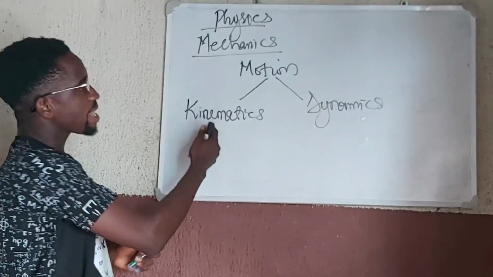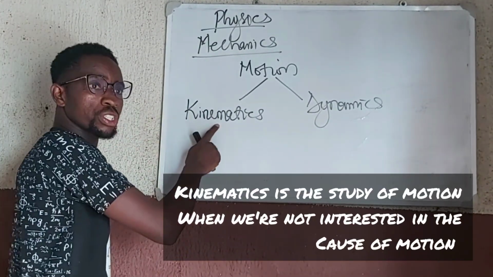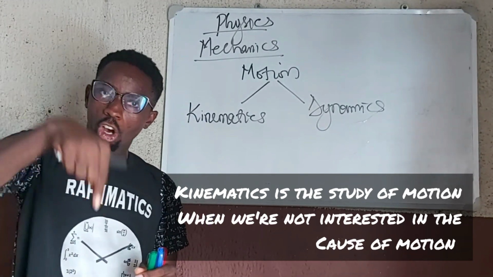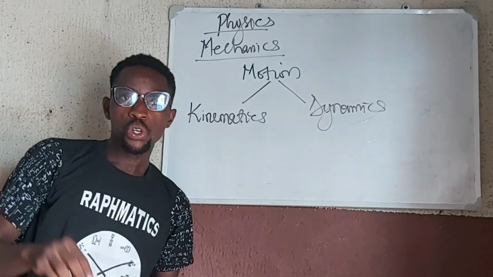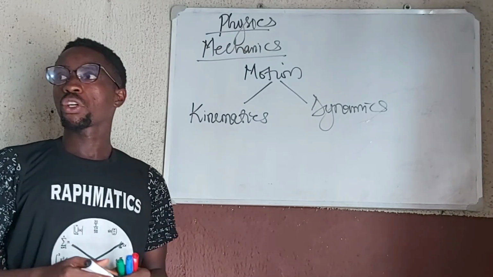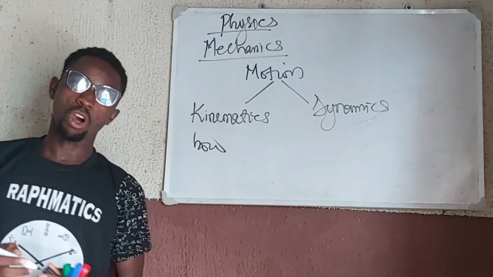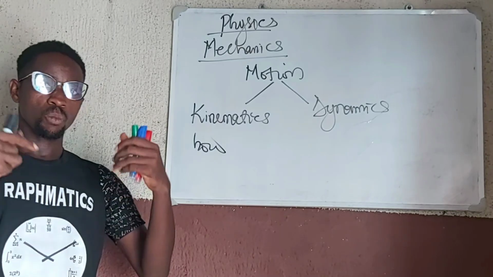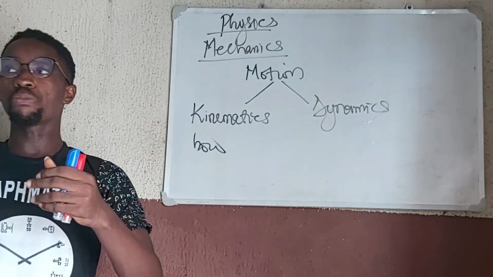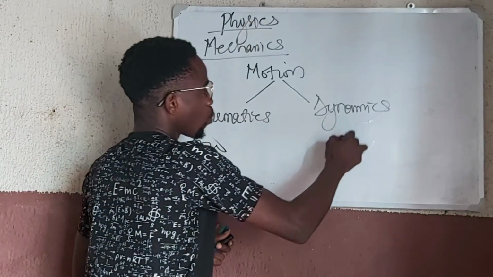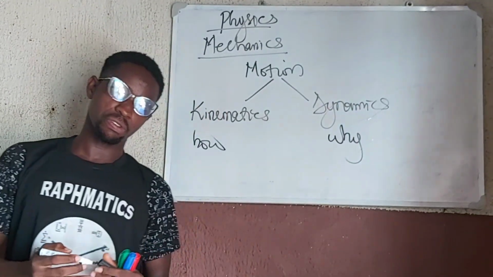Now, kinematics is the study of motion when we are not interested in the cause of motion. So we'll be studying motion, we'll focus on how objects move. Our focus will be on how and not why. We are not interested in why objects move.